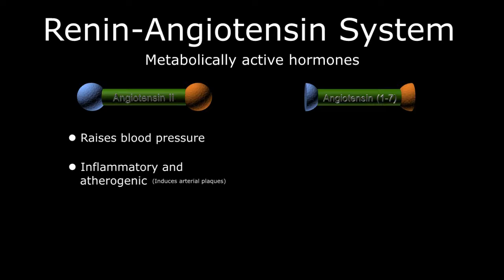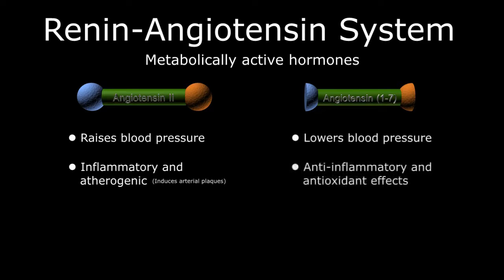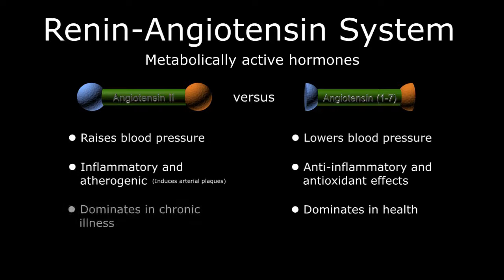Angiotensin 1,7, on the other hand, lowers blood pressure and appears to have anti-inflammatory and antioxidant effects, reducing atherosclerotic disease in our vessels. As you can see, these two key hormones are in direct competition, and the dominant species is probably determined by the individual's baseline health status. In young, healthy, and physically fit individuals, angiotensin 1,7 is king. However, in a sedentary, elderly individual with heart failure, hypertension, diabetes, and a poor diet, angiotensin II would rule.